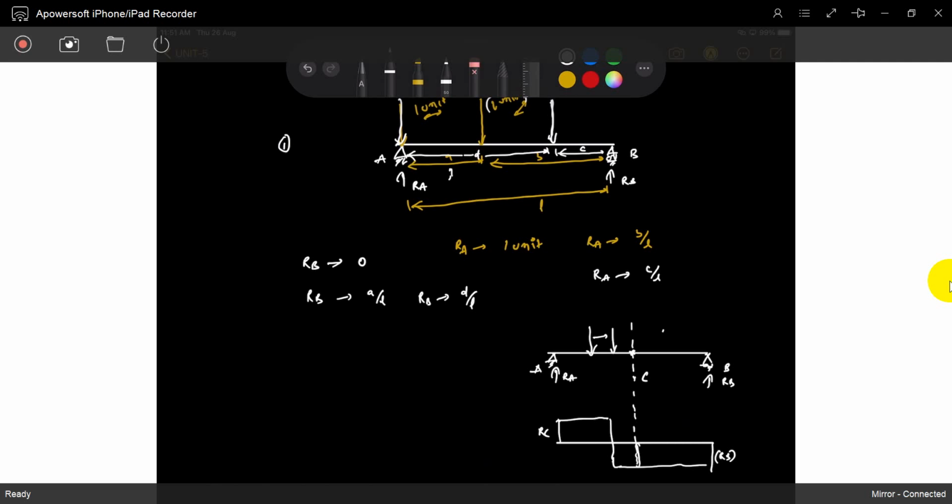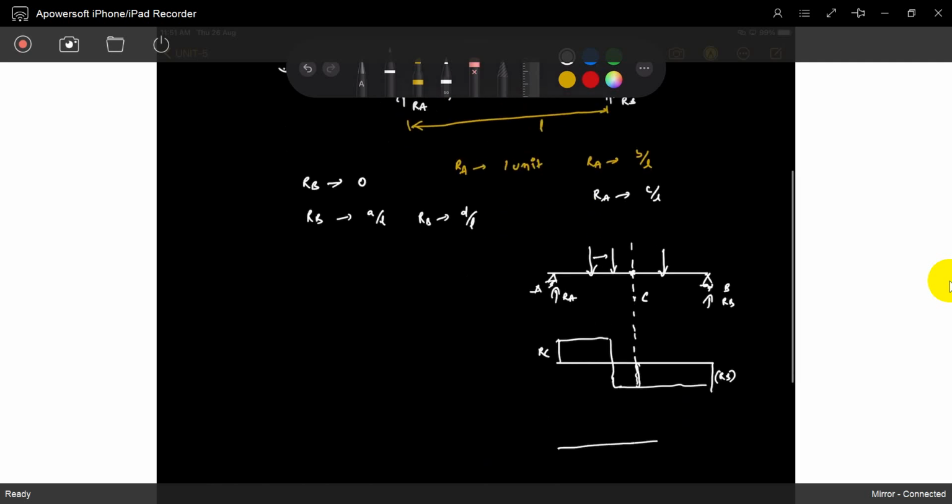So if the load is here, what happened? What is the shear force at C? Sorry.